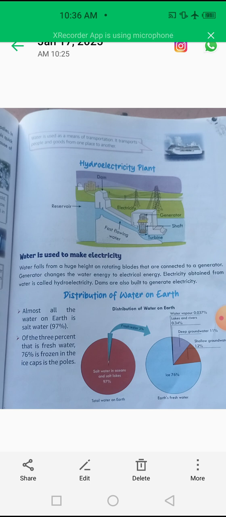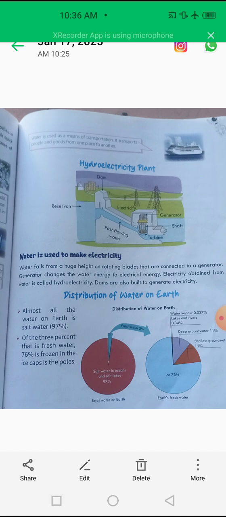Now let's discuss the process of the hydroelectricity plant. So students, water falls from a huge height. Look at the given picture and try to understand the concept that is given here. Water falls from a huge height on rotating blades that are connected to a generator, and the generator changes the water energy to electrical energy. Electricity obtained from water is called hydroelectricity, and dams are also built to generate electricity.